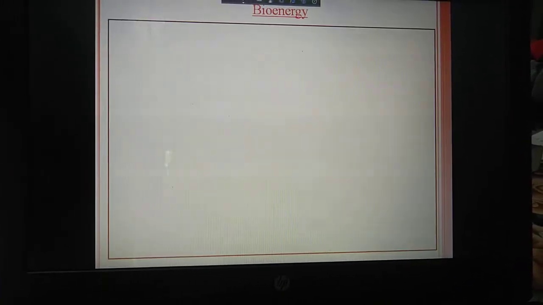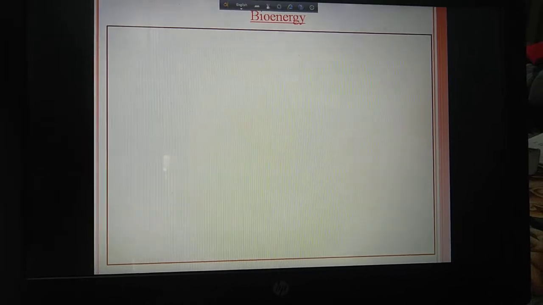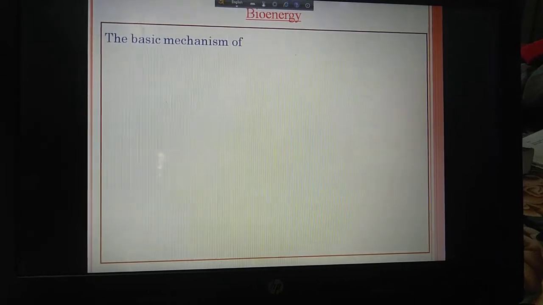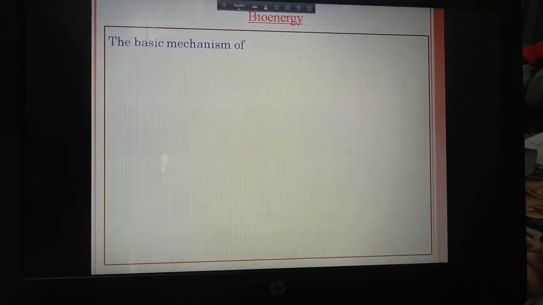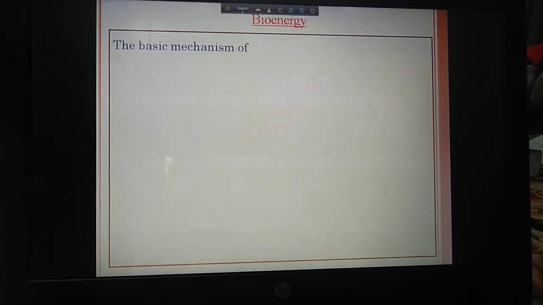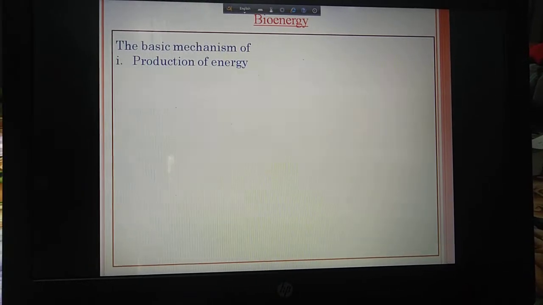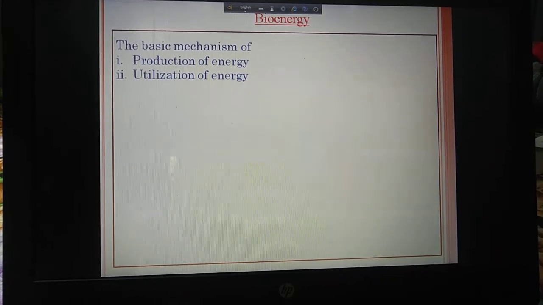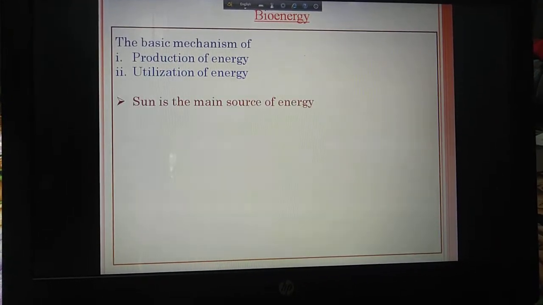First, bioenergy. Students, you know that different types of biochemical reactions are always occurring in our body. Some biochemical reactions produce energy, some utilize energy. So, what will be the definition of bioenergy? The basic mechanism of production and utilization of energy is called bioenergy.